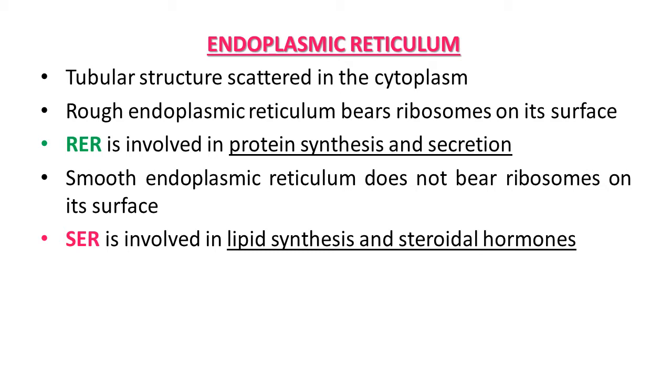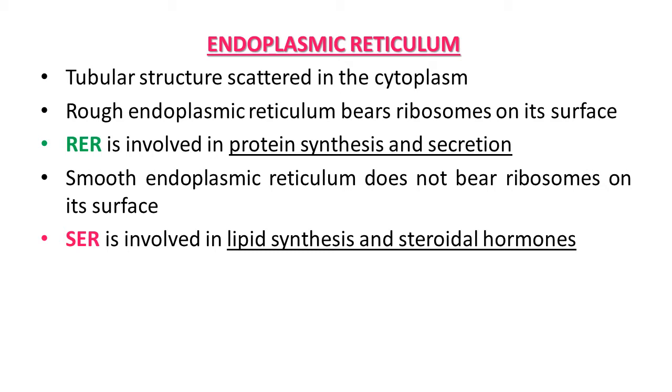Electron microscopic study of eukaryotic cells reveals the presence of a network of reticulum of tiny tubular structures scattered in the cytoplasm, that is called ER or endoplasmic reticulum. So this way ER divides the intracellular space into two distinct compartments, that is luminal inside ER and extraluminal, that is the cytoplasm compartment.